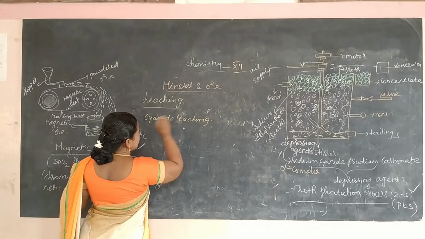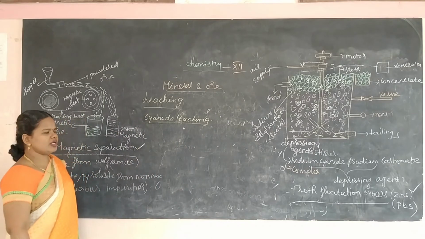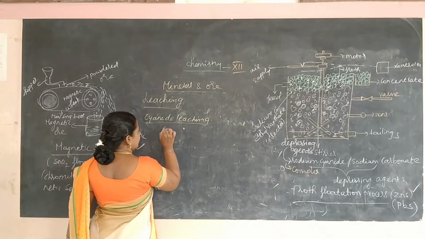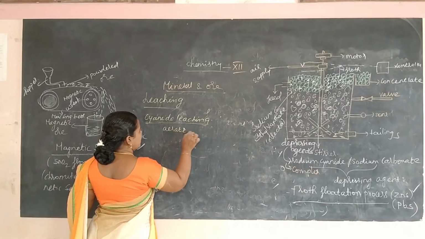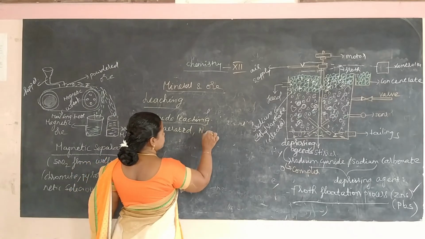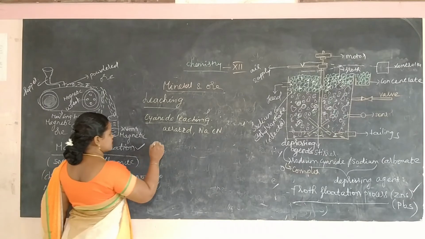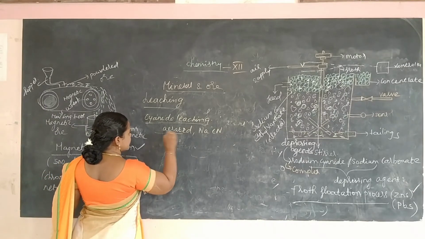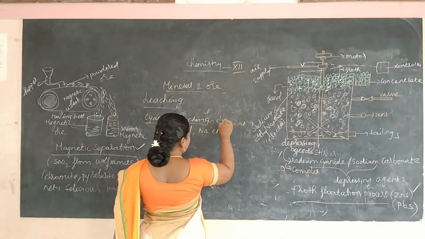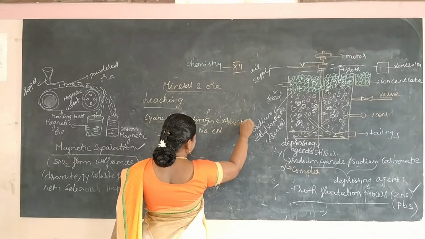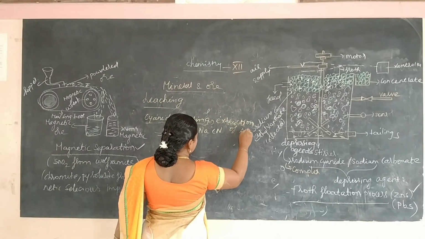In cyanide leaching, the powdered ore is treated with aerated dilute sodium cyanide. The first method involves sodium cyanide. For example, it is mainly involved in the extraction of gold.